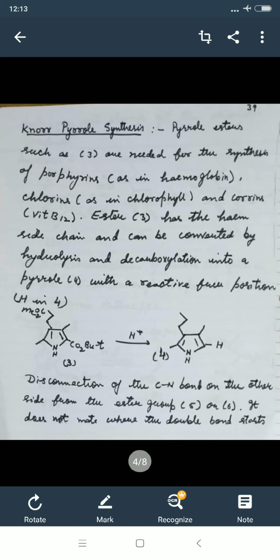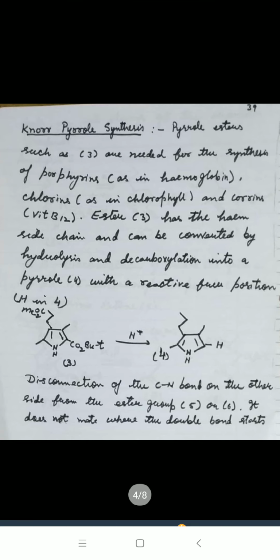menthofuran. Now we are taking the popular reaction, the Knorr pyrrole synthesis. Pyrrole esters such as these three are needed for the synthesis of porphyrins, which are the main component in hemoglobin, chlorins, the most important component in chlorophyll, and corrins, the main constituent that exists in vitamin B12.